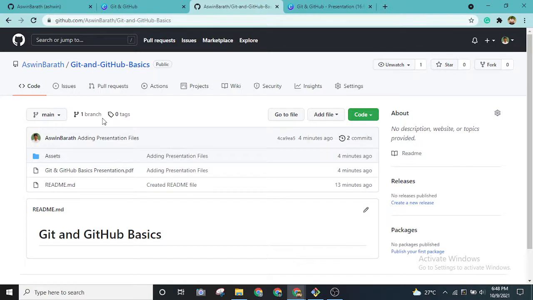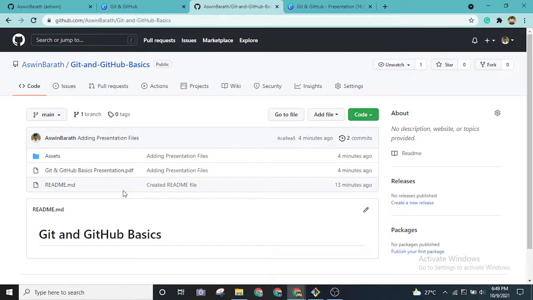See, why we are not doing that is because of whatever you are doing in your local computer. Let's say you are trying to drag and drop everything and add it over here, and let's say both of us are working on the same project. If we do it that way, sometimes by mistake we can actually delete the previous changes.